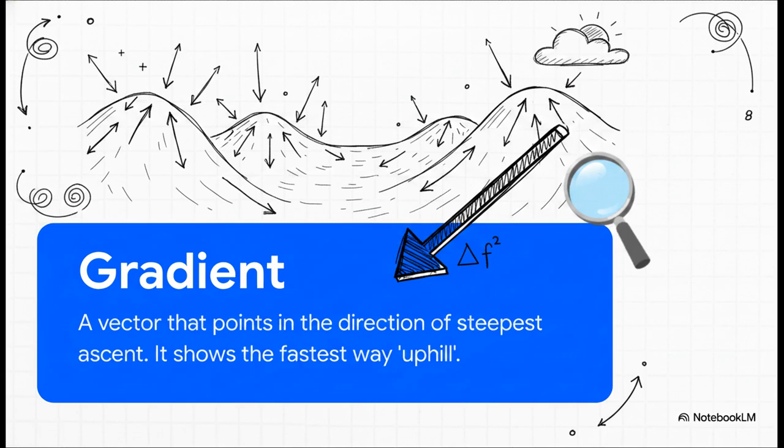So how do we navigate this valley? We use a special tool from calculus called the gradient. And all you really need to know about the gradient is this. It's a pointer that always shows you the direction of the steepest uphill climb. It points which way is up.